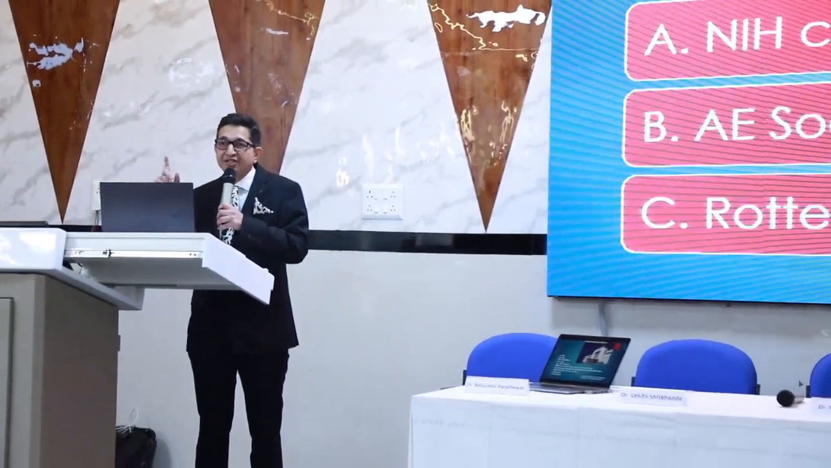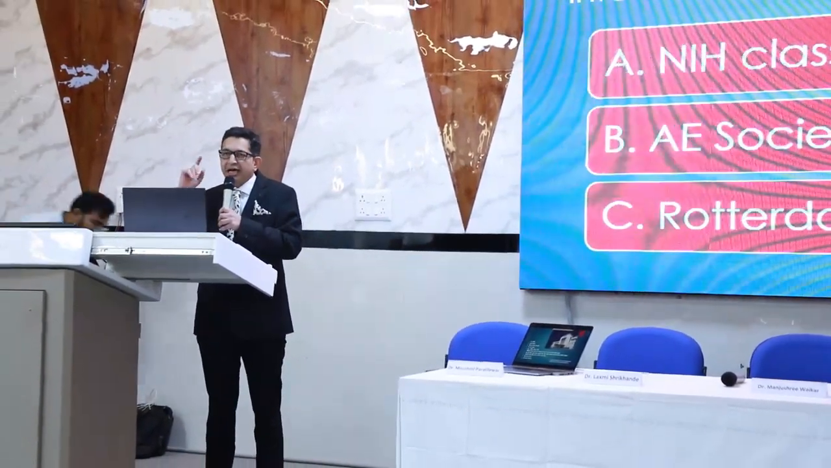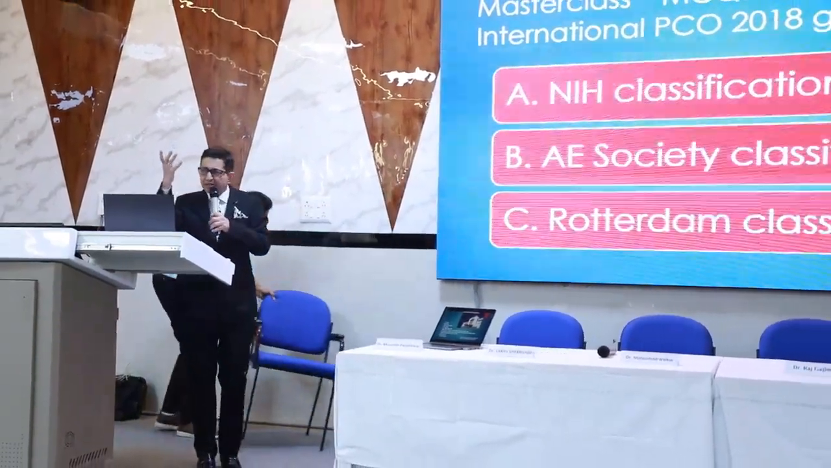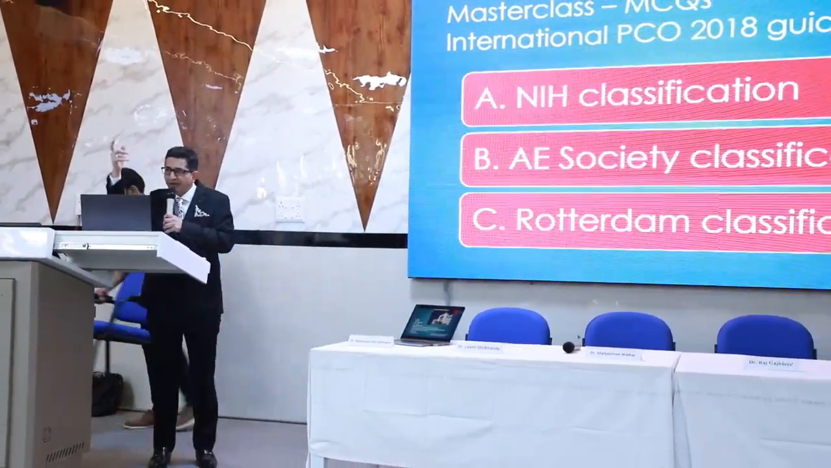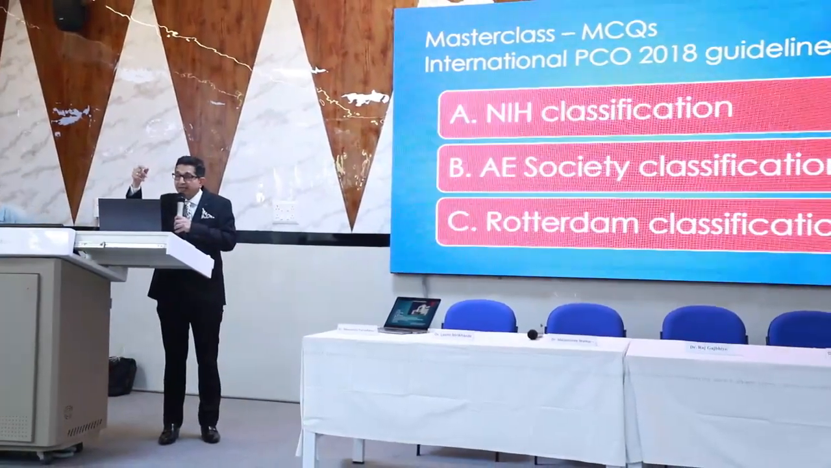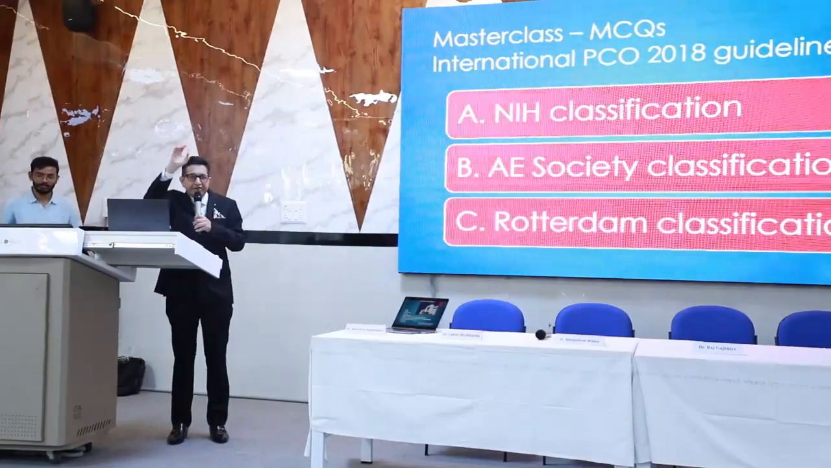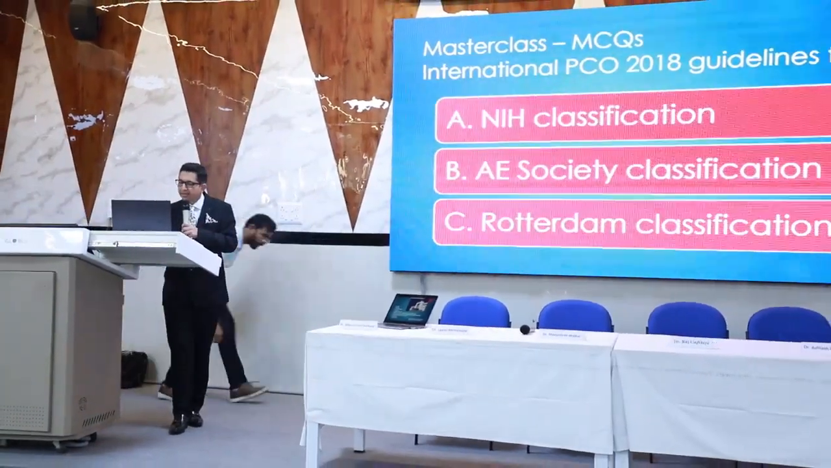Since it's a master class, we'll quickly try to assess the knowledge of everybody. The first question is: the International PCO Guidelines of 2018 follow which classification? NIH, Androgen Excess Society classification, or Rotterdam classification? You can just tell me whatever is in your mind. Come on, fast. Which is the classification which they apply? A, B or C? C? Everybody C? Great. That's the correct answer.